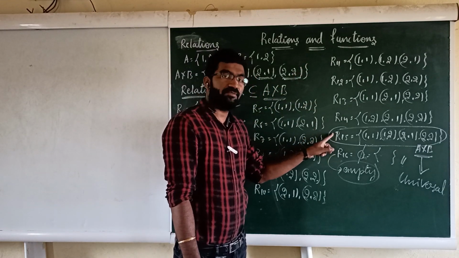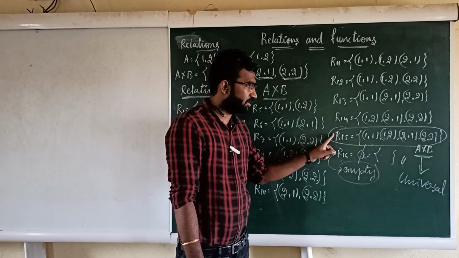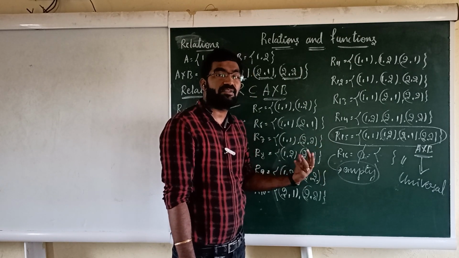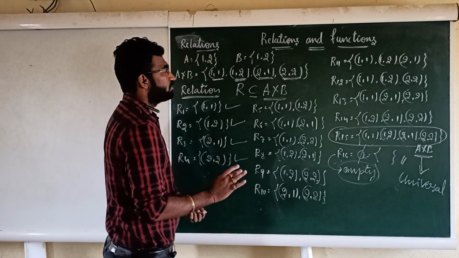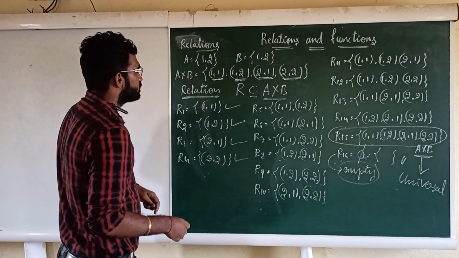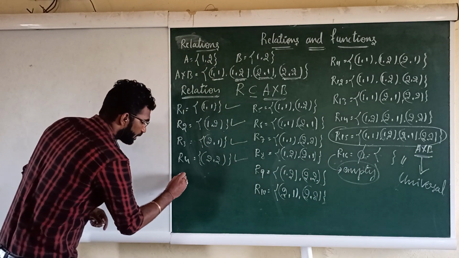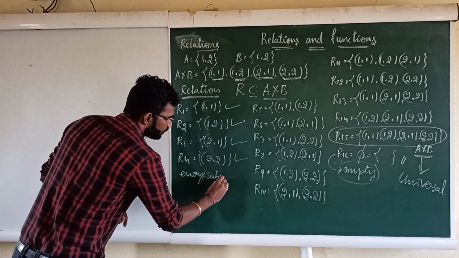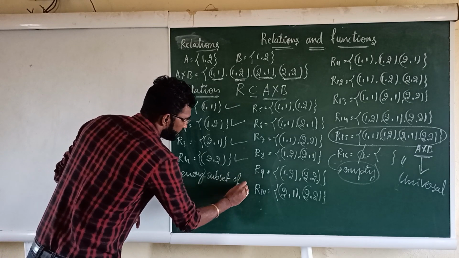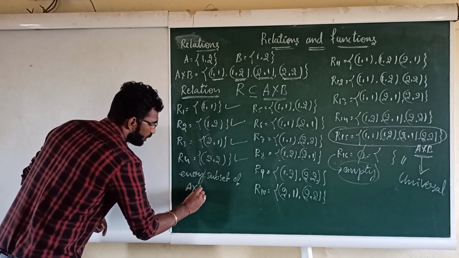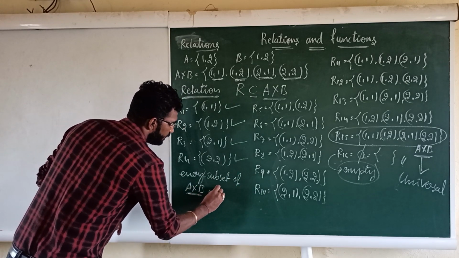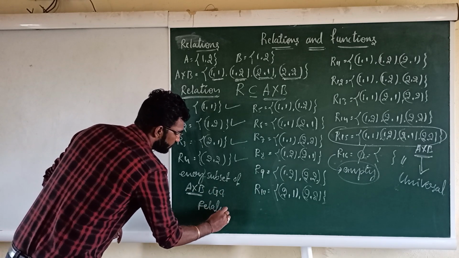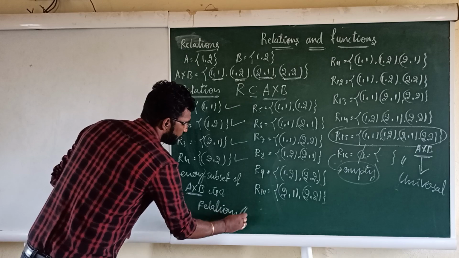And the set itself, that is nothing but A cross B. This is the 15th relation. And the empty relation is also a subset of A cross B, right? So this is the conclusion. What is the conclusion? The conclusion is that every subset of A cross B is a relation, which is a very important and powerful point.